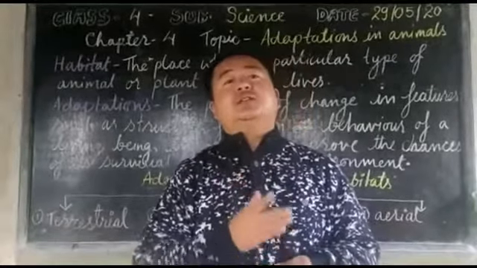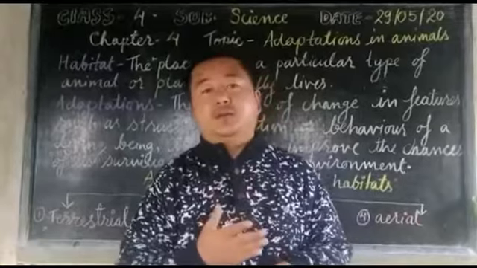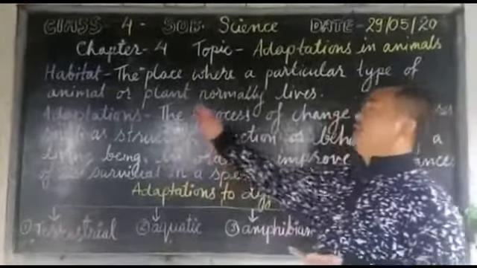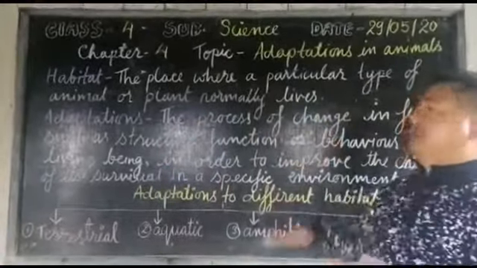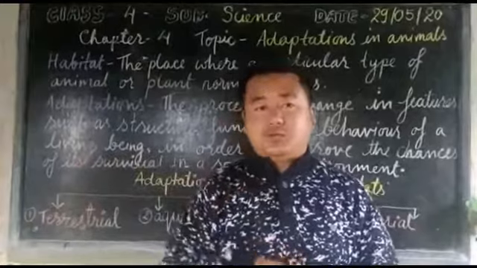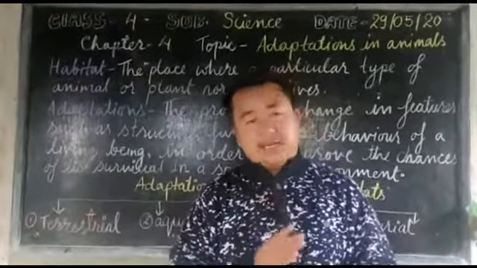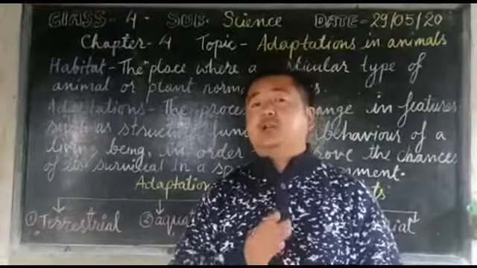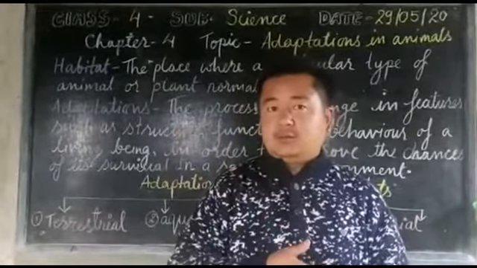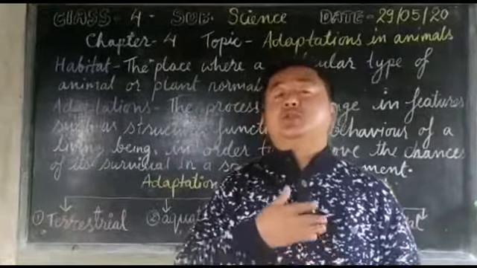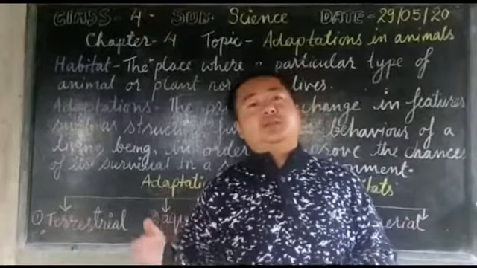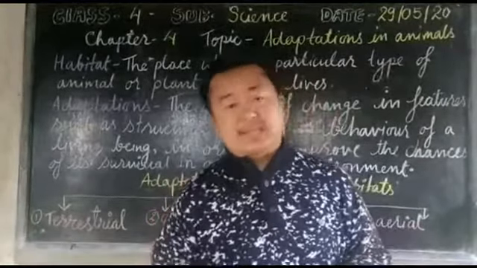If they can bring changes in the features, in their structures, functions or behavior, to suit the new changes brought in the environment, then only they can survive. If they are not able to change themselves with the many changes in nature, then they won't be able to survive, and many animals have a chance to become extinct.